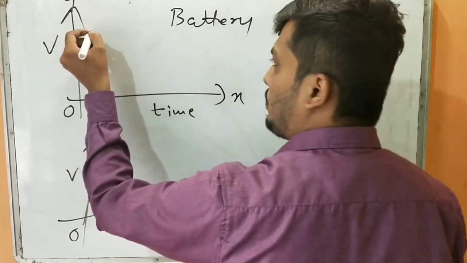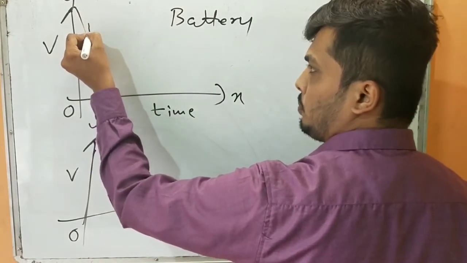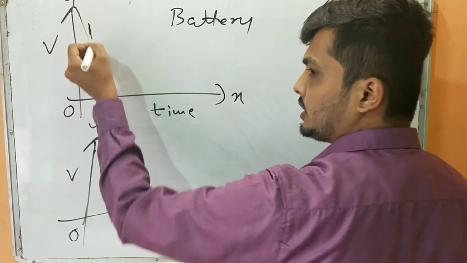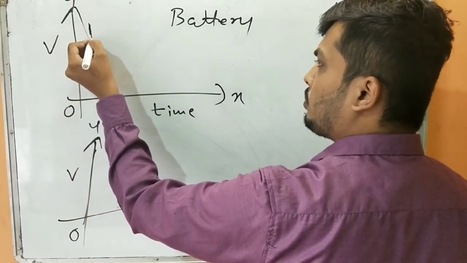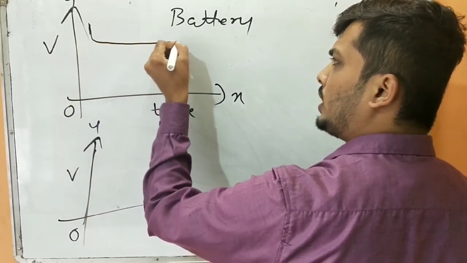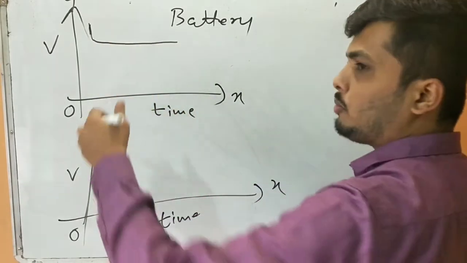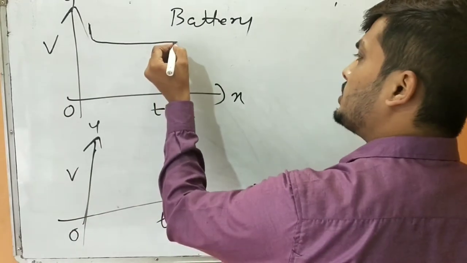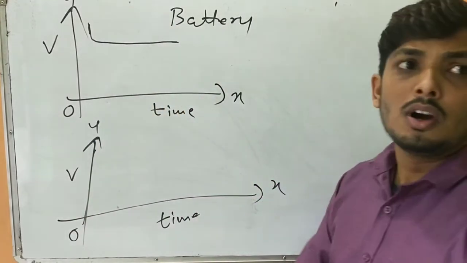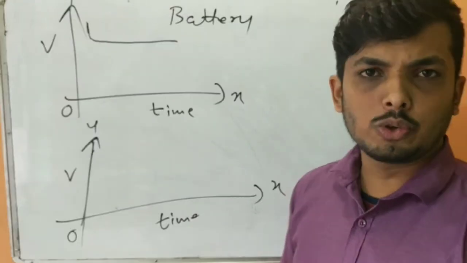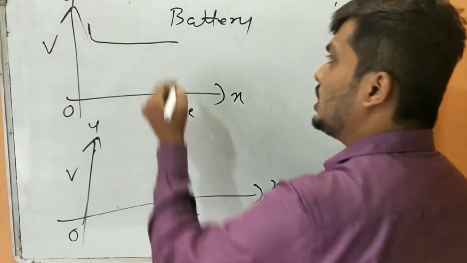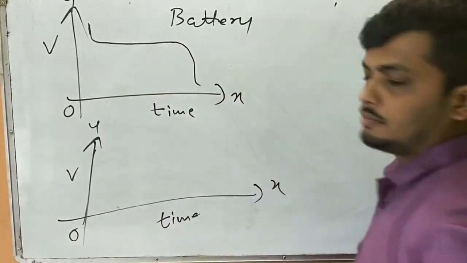If I draw the potential, initially there will be a potential drop once I start the battery. Then for a longer period of time, you are going to find a constant potential, which means I am going to get a constant current. And once the battery is dead, maybe after a few months or few years, depending upon what kind of battery you are using, the battery suddenly discharges.